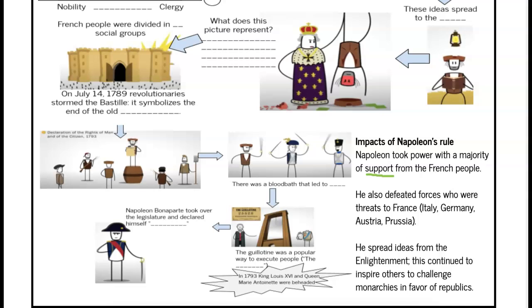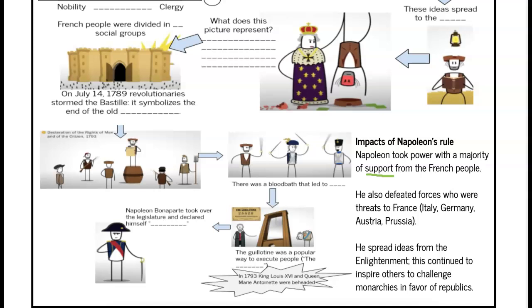So underline support here in your notes. This support was known as popular sovereignty, meaning rule from the people. He also then went on to defeat forces who were threats to France, including Italy, Germany, Austria, and Prussia. So he proves that he is a force to be reckoned with, with the support of the French people.